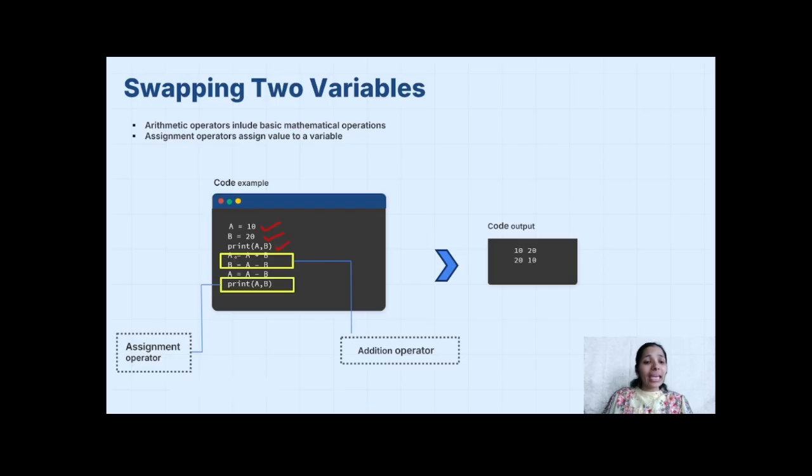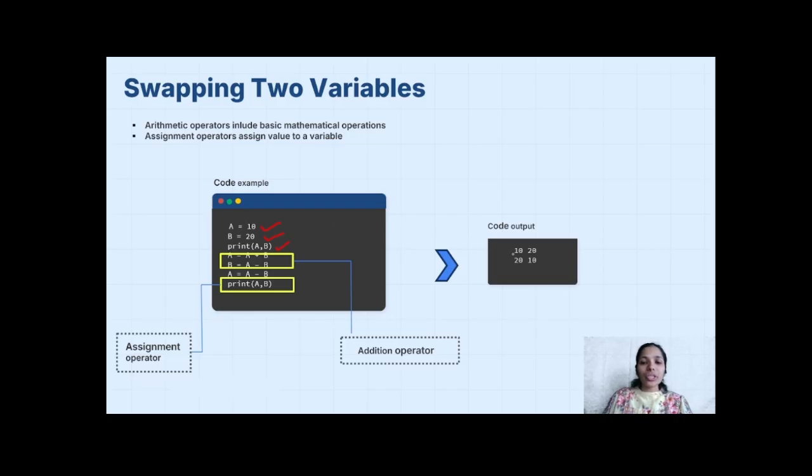Then A equal to A plus B adds up my 10 and 20, then B equal to A minus B, and then again A equal to A minus B. We are using the plus and minus operators to swap my variables.